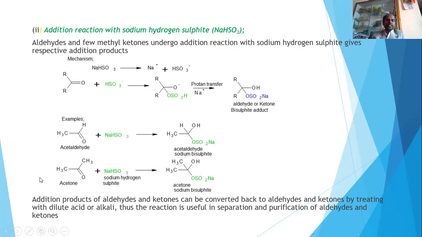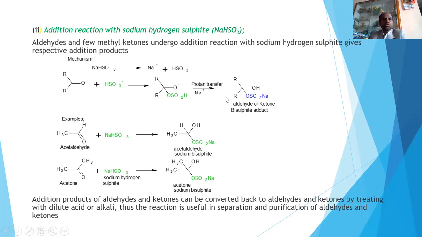Okay, that means suppose there is an impure aldehyde or impure ketone, then we can convert these impure aldehyde and ketone into a bisulfite adduct. And when we are converting this bisulfite back to the aldehyde and ketone, we will get it in pure form. And also by doing so, we can separate the unwanted product. That is the advantage of this particular addition reaction with sodium hydrogen sulfite.